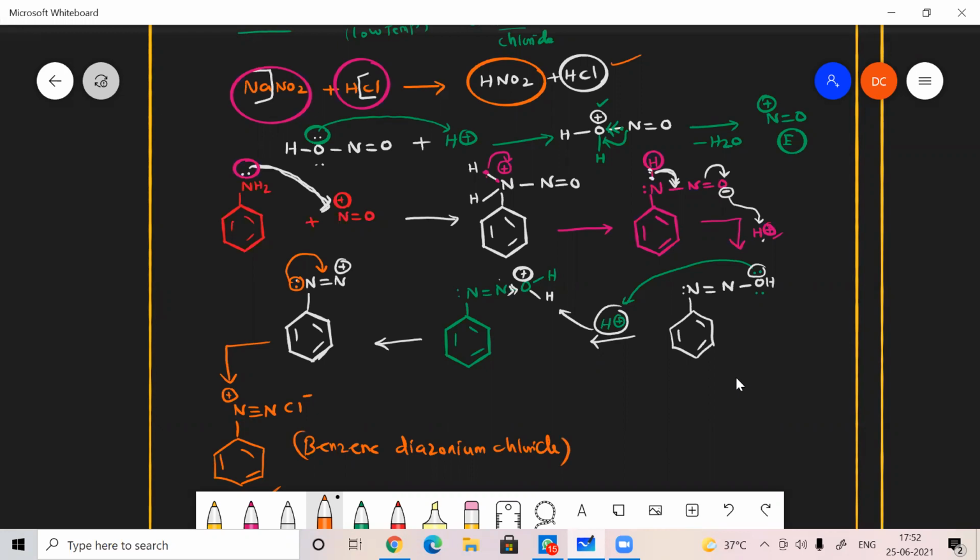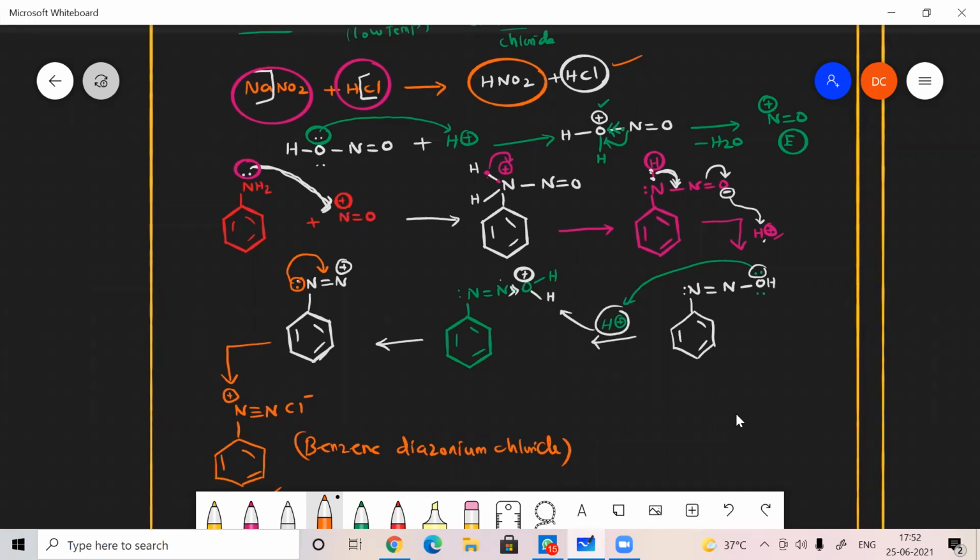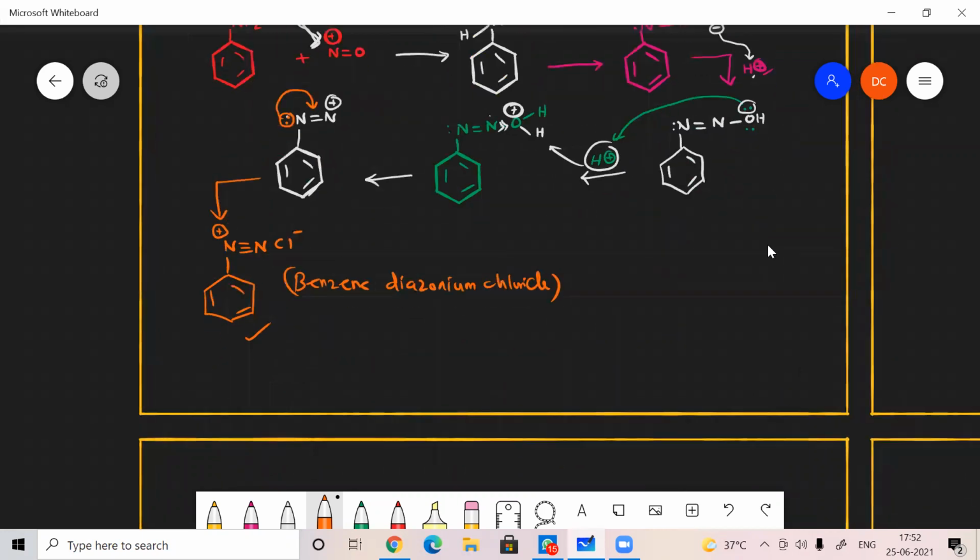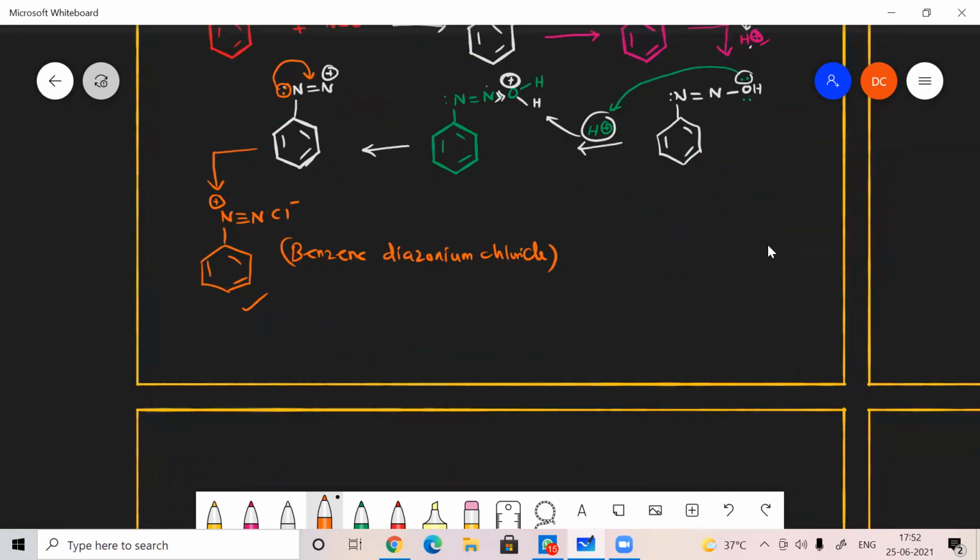Okay, so the formation of diazonium chloride, from this only we are able to prepare phenol. Okay, from the diazonium salt, we can just heat it or warm it with water. Just warm it with water, then what will be my product? My product will be phenol along with nitrogen, along with HCl. Okay, once you add water,